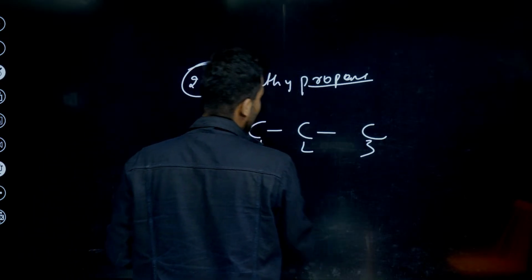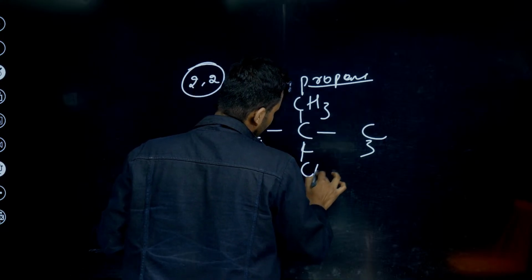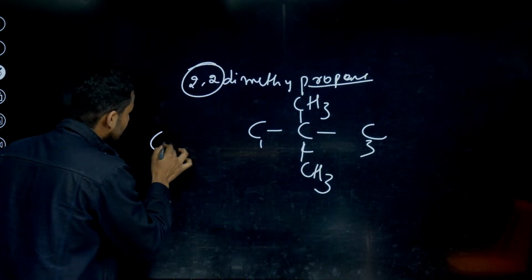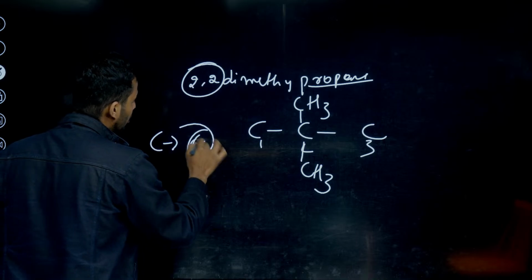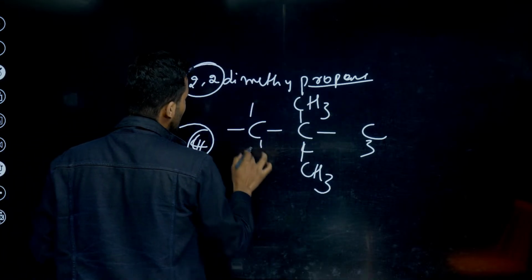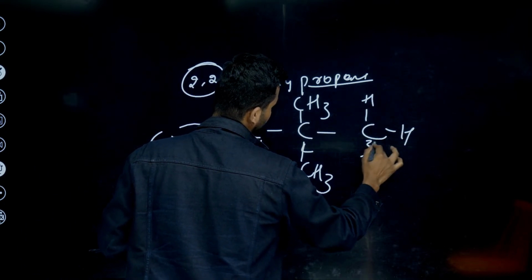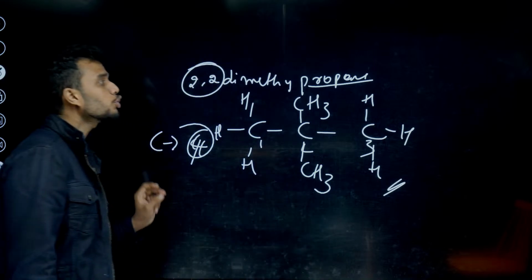1, 2, 3. At position 2, two methyl groups are there, CH3, CH3. Then look here. What is the valency of carbon? Carbon forms 4 covalent bonds, right? Here the center carbon already has all 4 filled. Then simply add CH3, CH3, CH3. Very simple. This is 2,2-dimethyl propane.